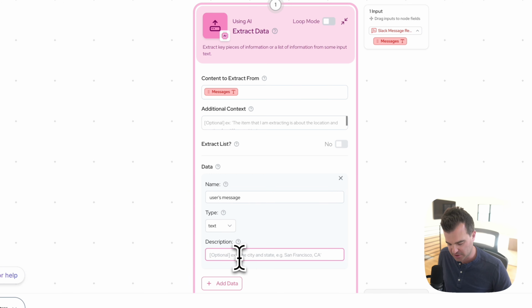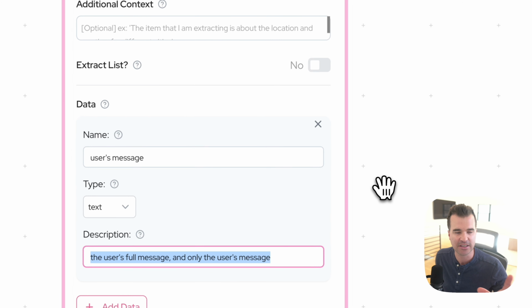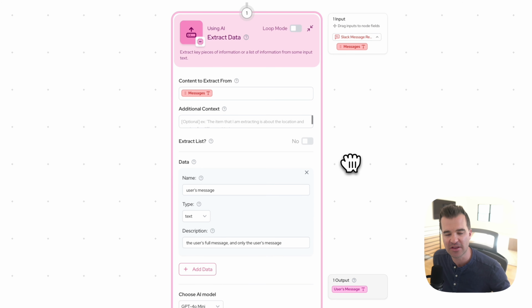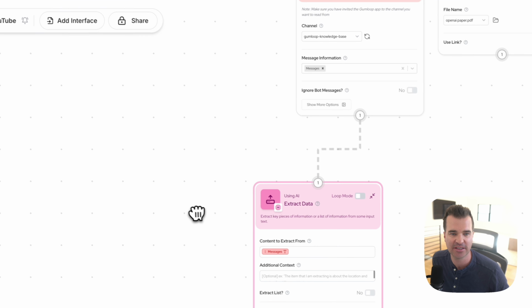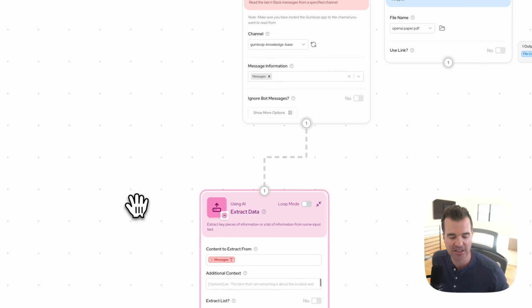And for the description, just to add a little more context, I'm going to say the user's full message and only the user's message, right? That's all that I want this node to do, is pull out the question that I'm going to be asking in Slack and nothing else. Okay, so this is now connected to the Slack node, and we can send this through the rest of the flow as well.